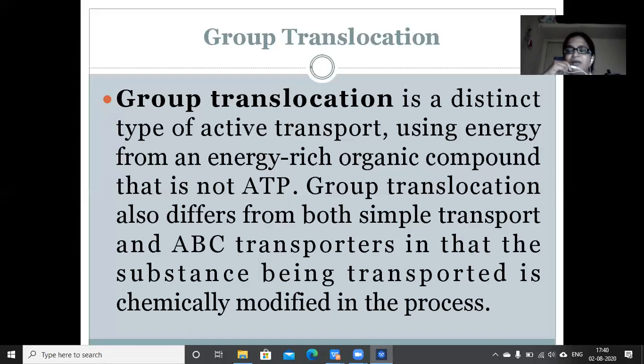That is the main difference in group translocation: the nutrient or molecule being transported across the cell is chemically modified. And one more important difference is the energy utilized in group translocation is not ATP. It is an energy rich organic compound.